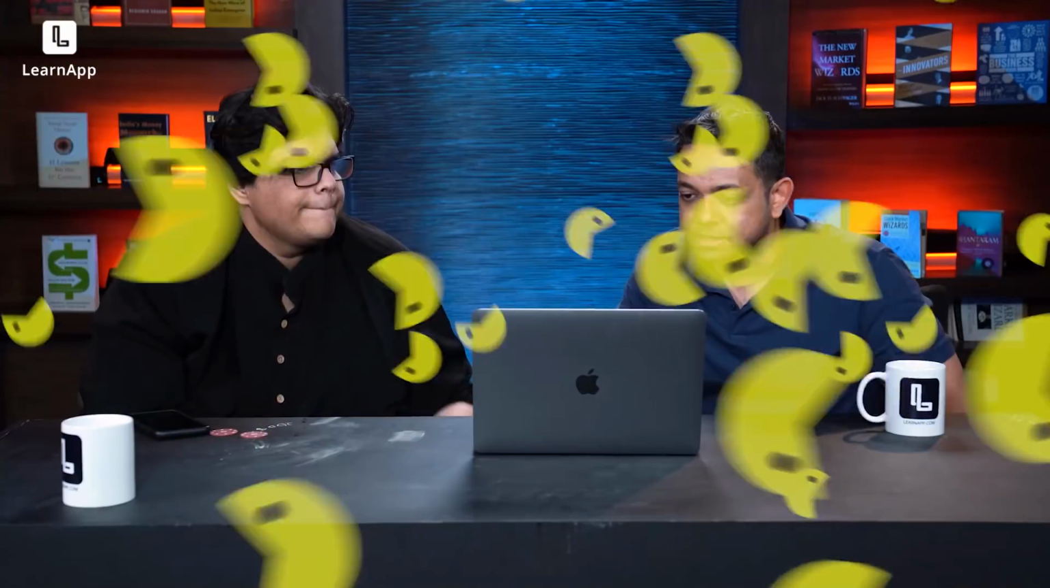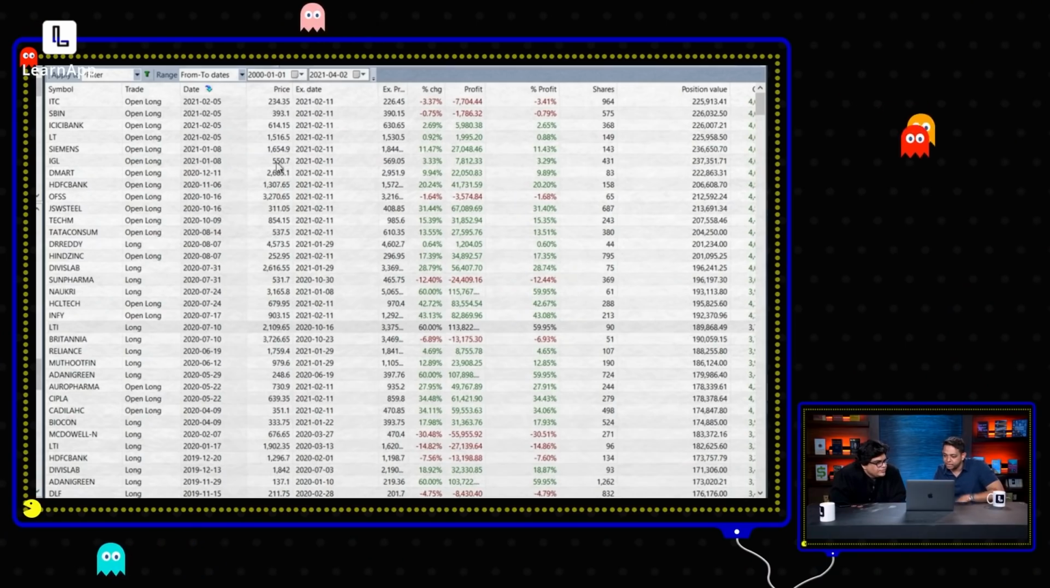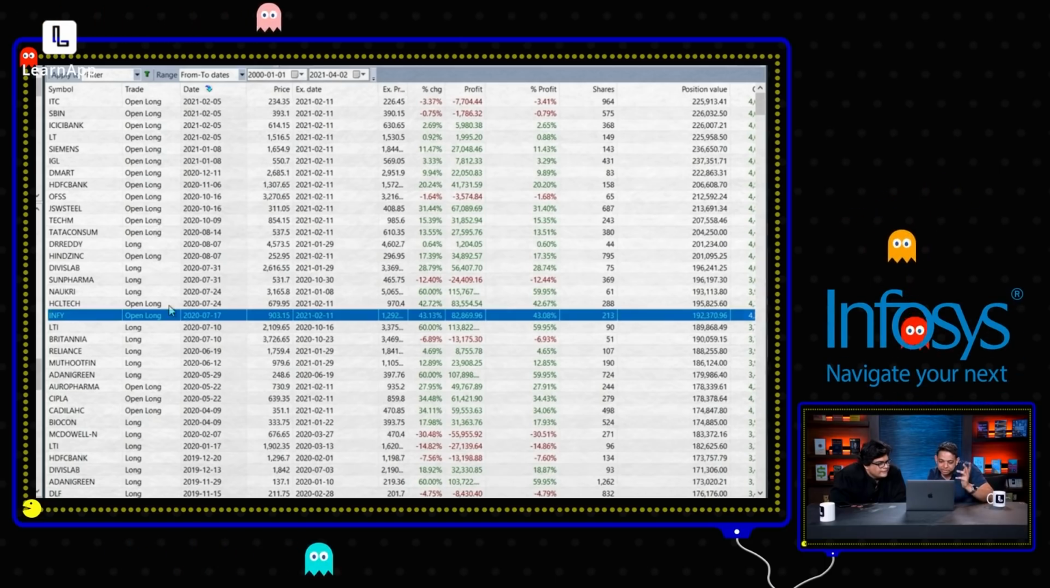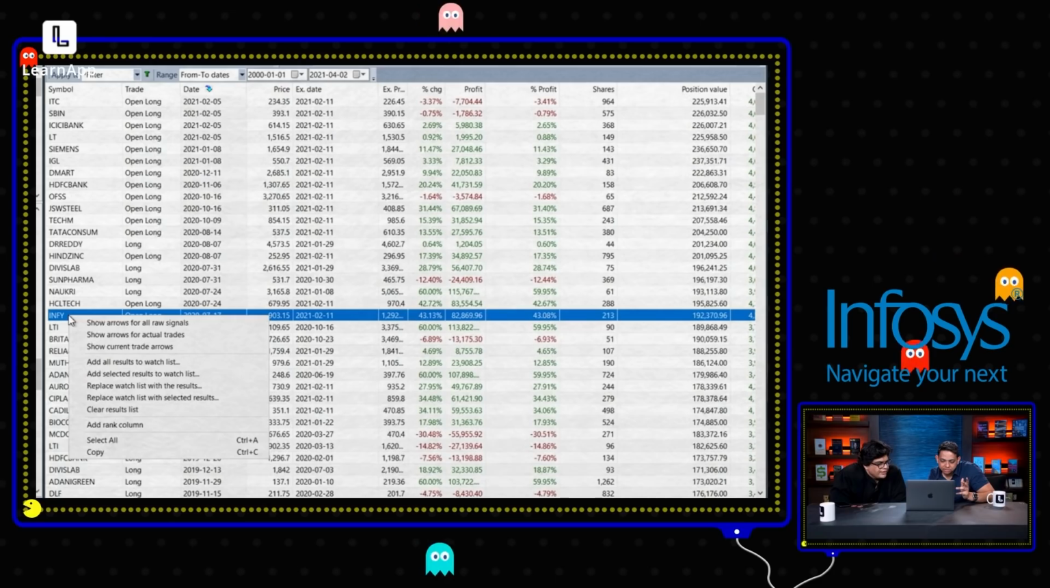So let's see some real trades, Tanmay. I'll open 2021. You can see the profit column over here. So let's see a profitable trade first. ये Infi 43% कमाया है. Thank you, Mr. Murthy.